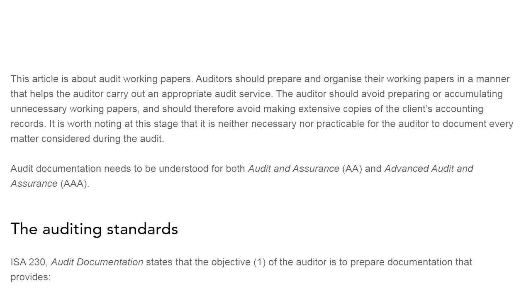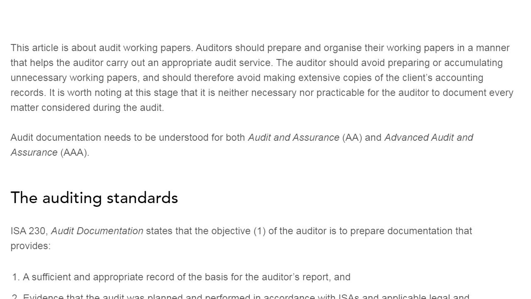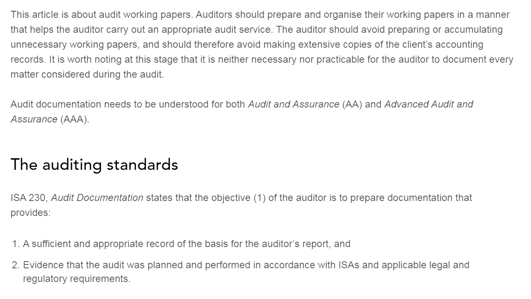The auditing standard ISA 230, Audit Documentation, states that the objective of the auditor is to prepare documentation that provides a sufficient and appropriate record. Also, the evidence that the auditor has planned and performed during the course of the audit shall be documented. That is, the evidence the auditor has gathered based on the ISAs and legal regulatory framework shall be documented. However, care shall be taken that useless documents are not made, and unnecessary copies of the client's accounting records shall be avoided by the auditor.